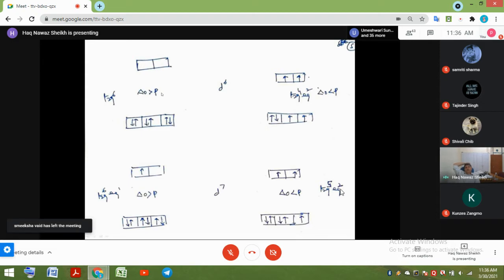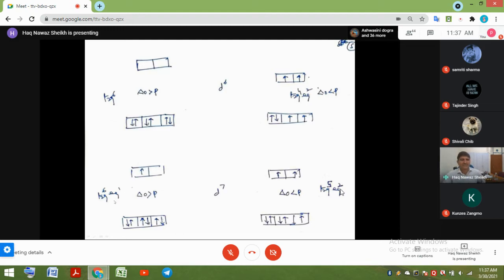So all electrons get paired up into the t2g set. And the reverse thing is happening in the high spin complex. The ligand field is weak, so electrons avoid pairing. So you give 2 electrons here. The last one, the sixth one, will have to get paired here. So there are 4 unpaired electrons in the high spin situation. There is no unpaired electron in the low spin configuration. So this is diamagnetic, this is paramagnetic.